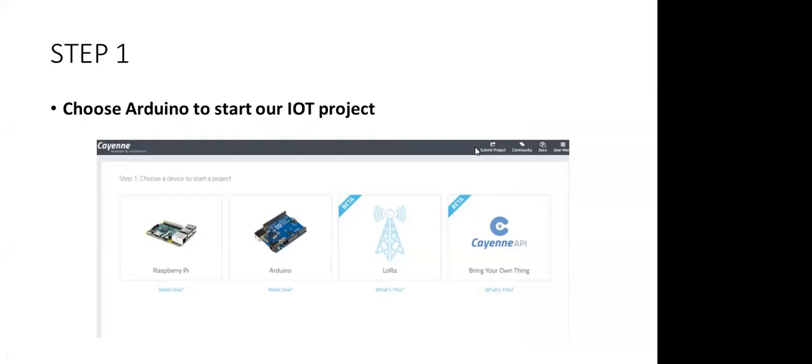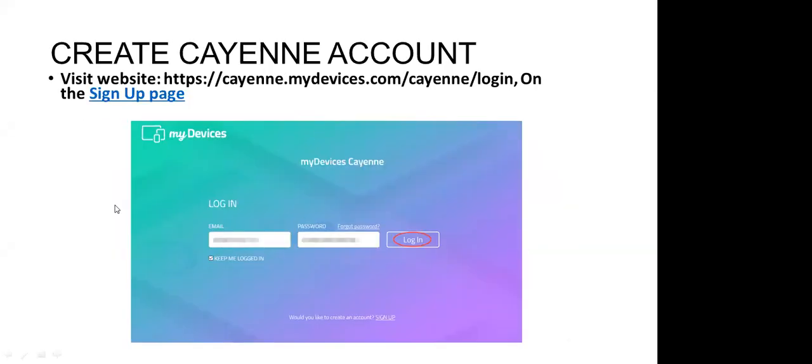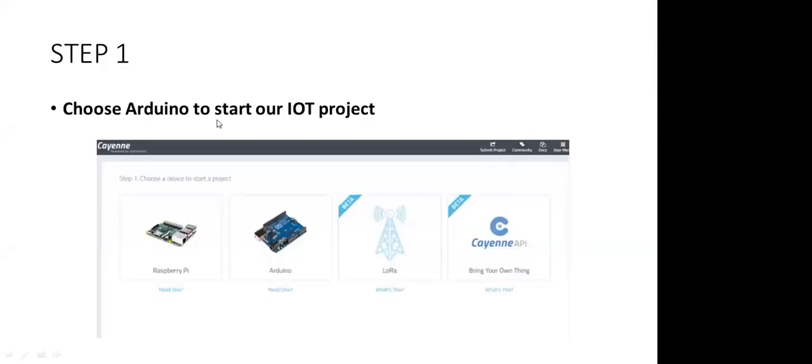Meaning, if you are going to interface any AC appliance with your Arduino using relay modules, you can do that, and you will be able to control it from the cloud and from the mobile app also. So let's see how you can do it. First, you have to log in, sign up over there, and after signing up, you have to choose your Arduino board or your Wi-Fi or Raspberry Pi board. I'm going to use the Arduino first, then I will show you how you can use the Raspberry Pi.